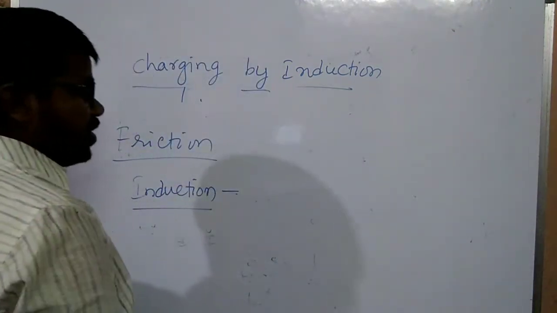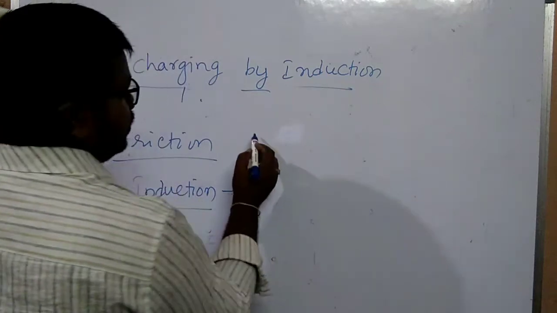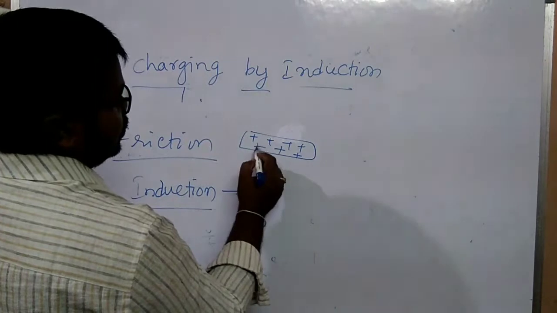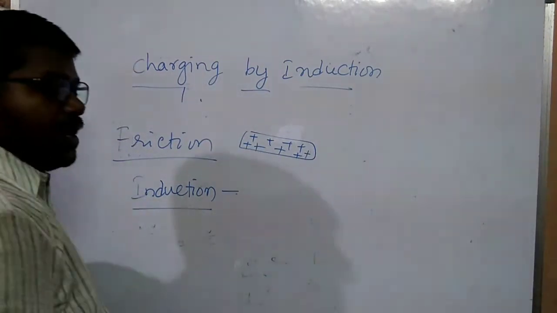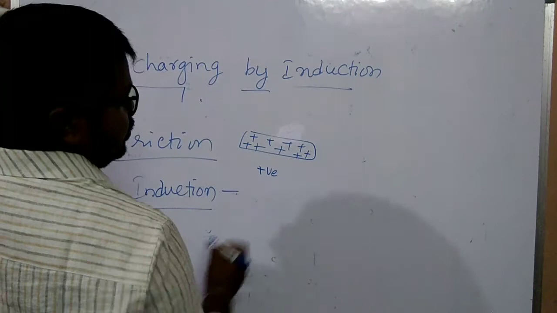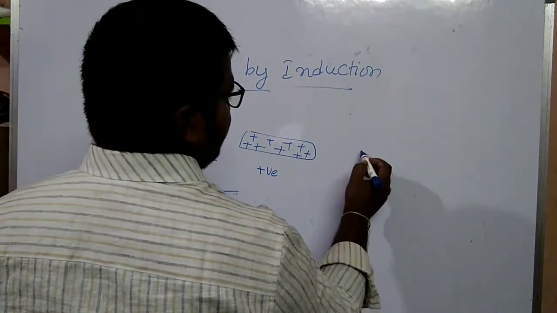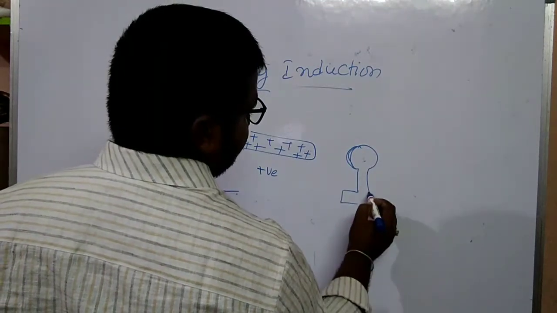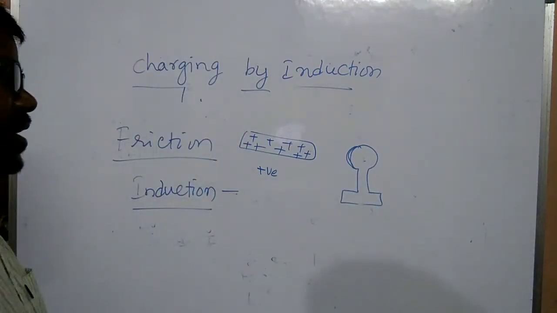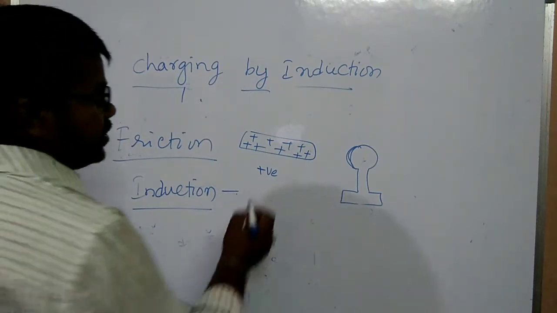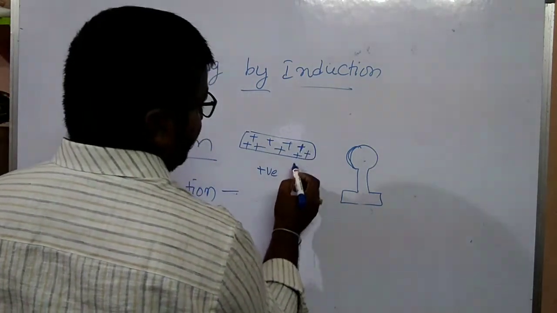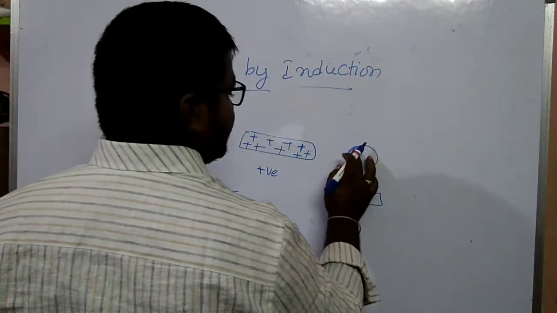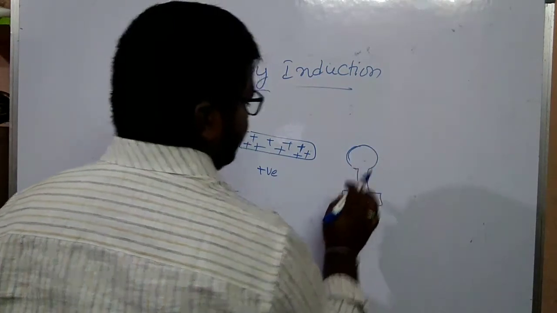For this phenomenon we take one positive charged body and one uncharged body. If the positive charged body moves towards the uncharged body, it is based on the properties of charges.